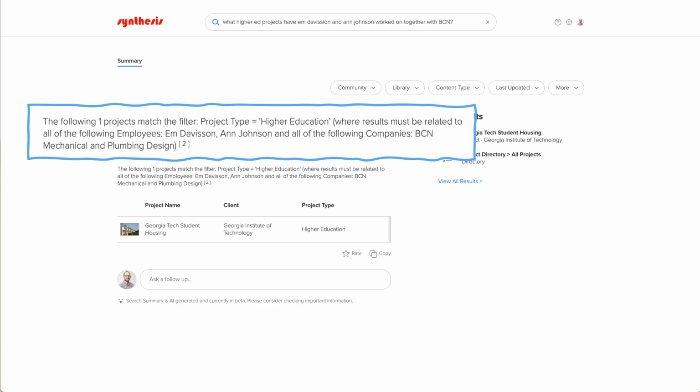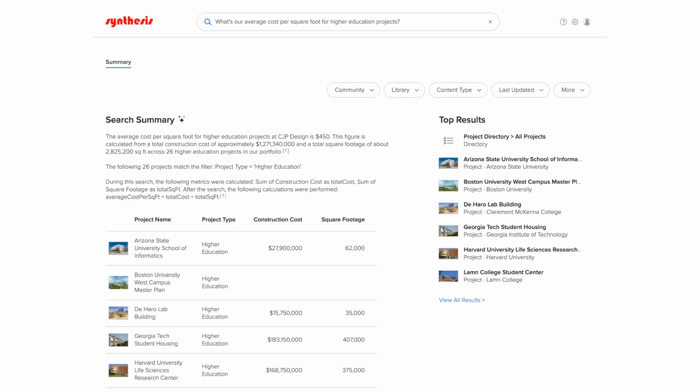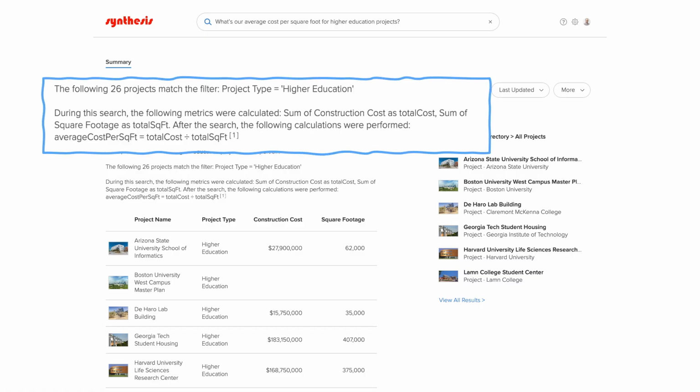Okay, one more. What's our average cost per square foot for higher education projects? The answer is $450. Yes, Advanced Project Search can do math, and here's the formula it used. Cool.